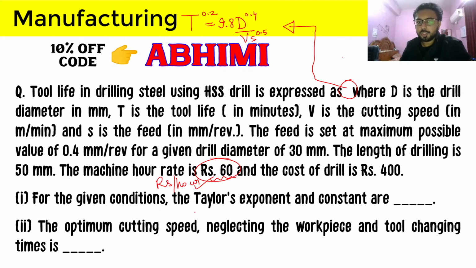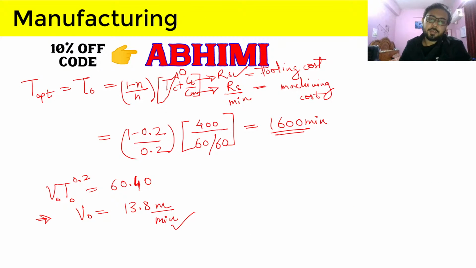Here again is a nice GATE conventional question. The first part is quite easy, and the second part is also easy, because I think you have studied how to calculate the optimum time when tc is not given, in one of your theoretical notes. There we have Ct divided by Cm, where Cm will be in rupees per minute.